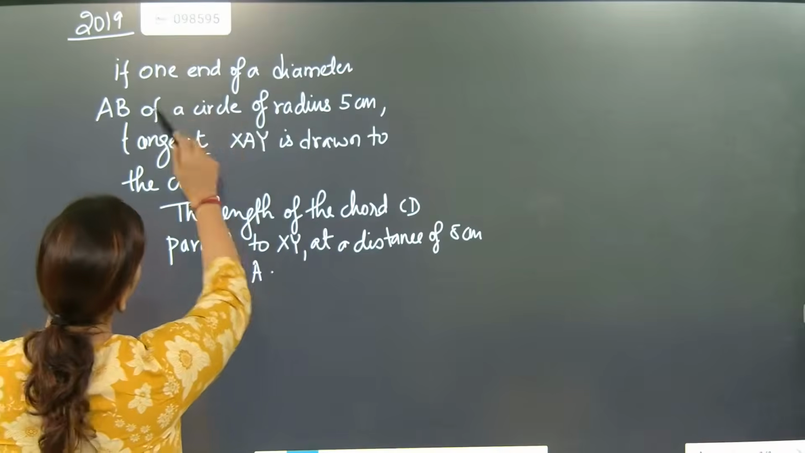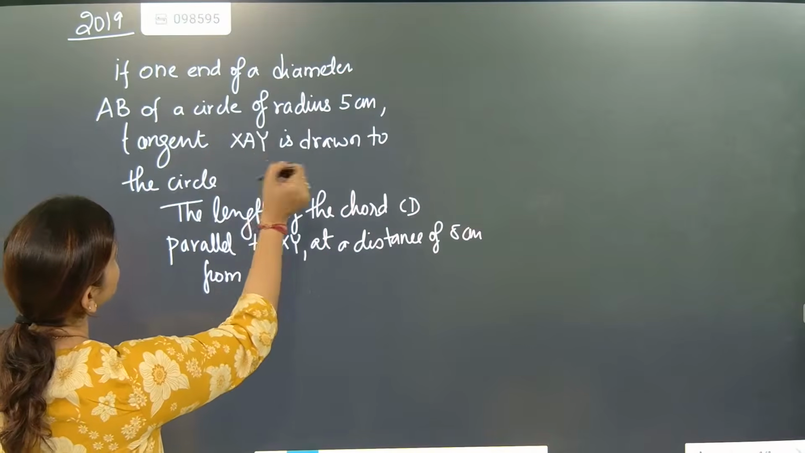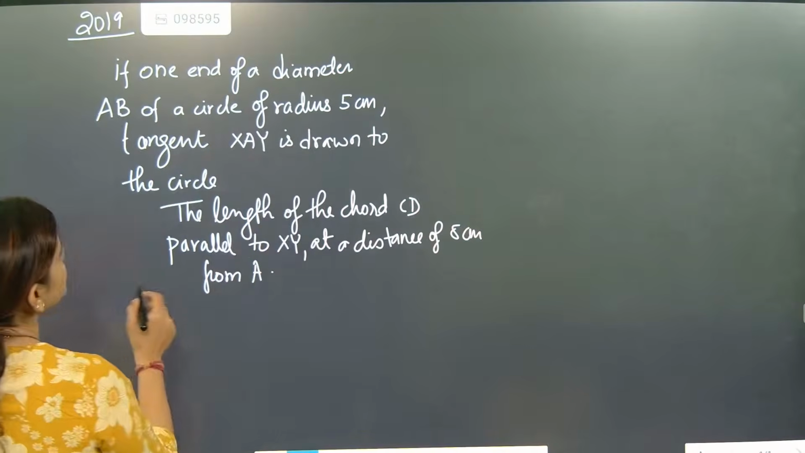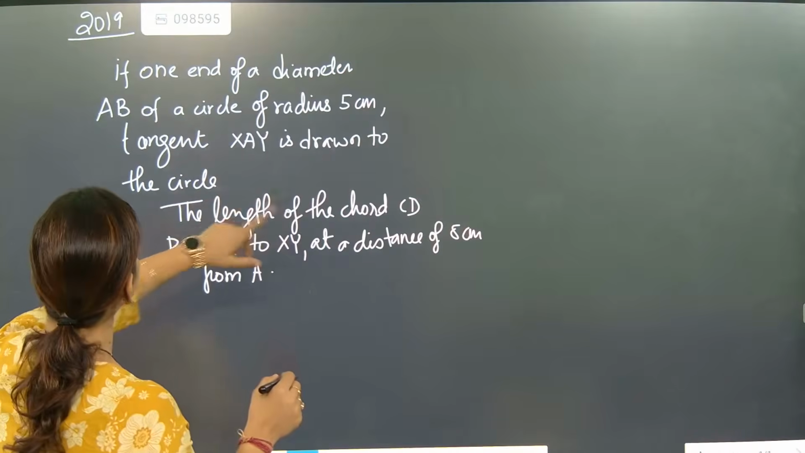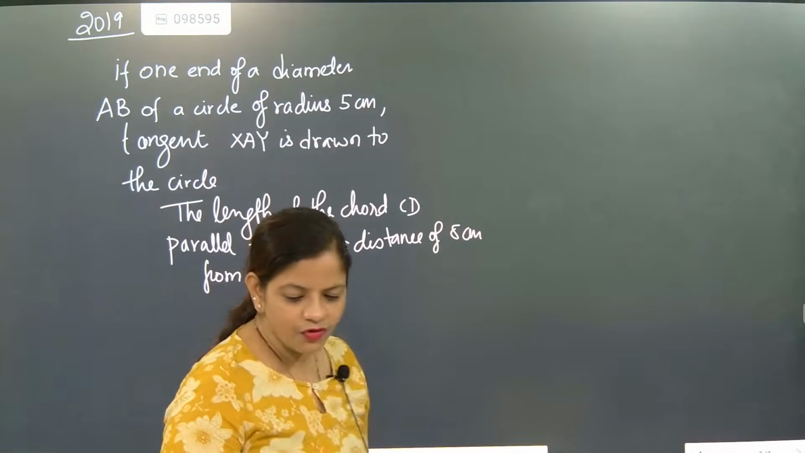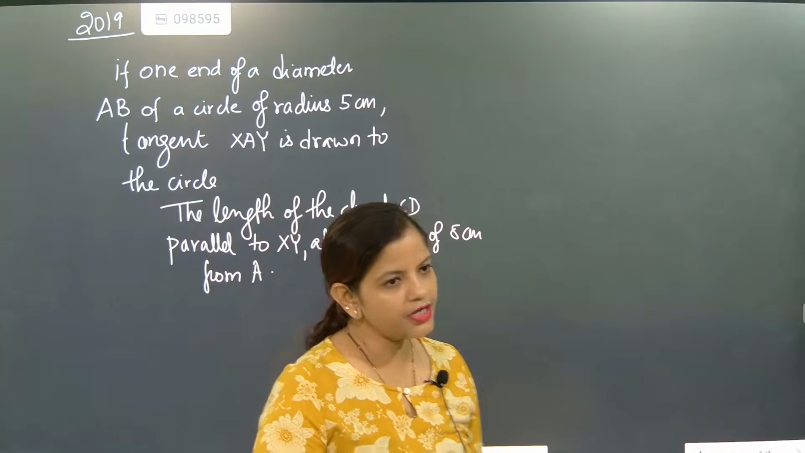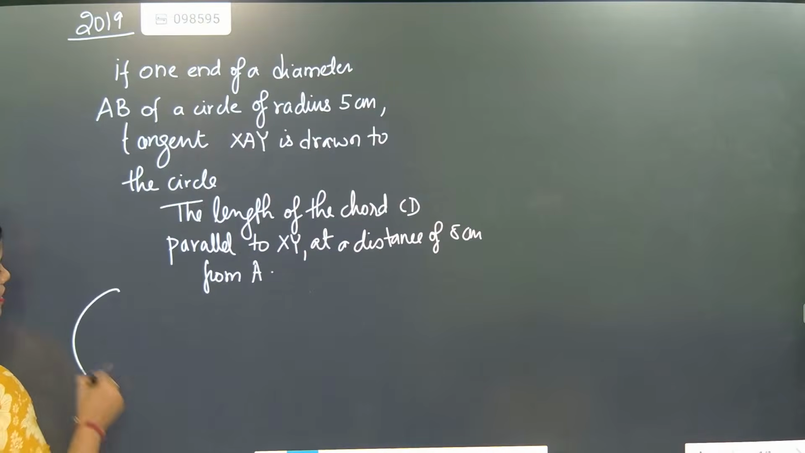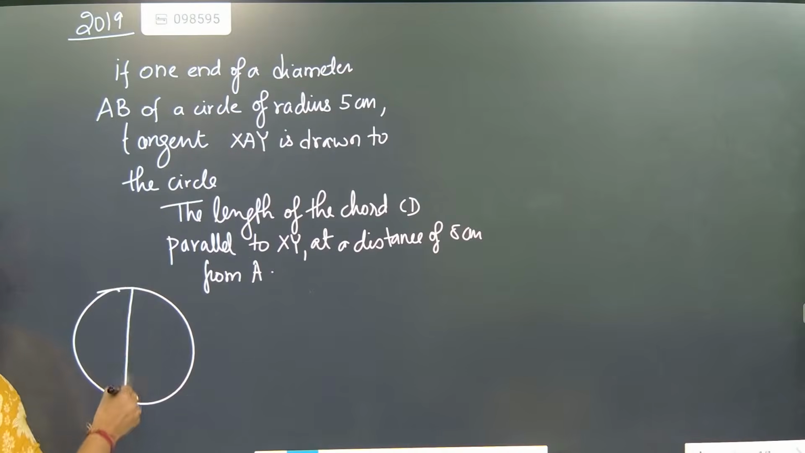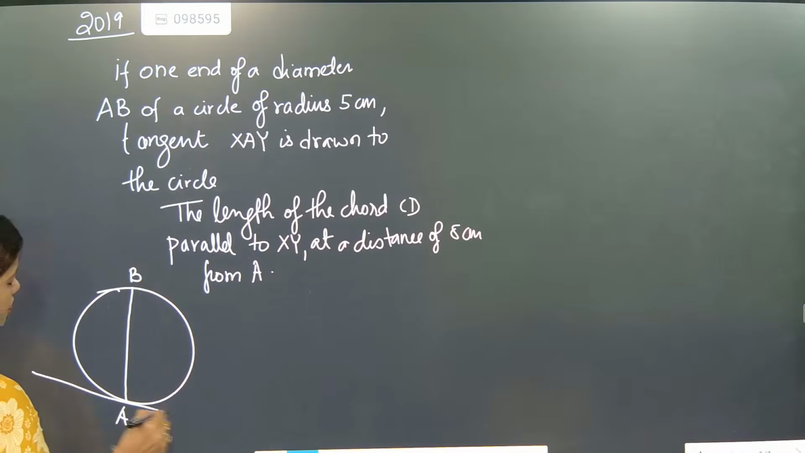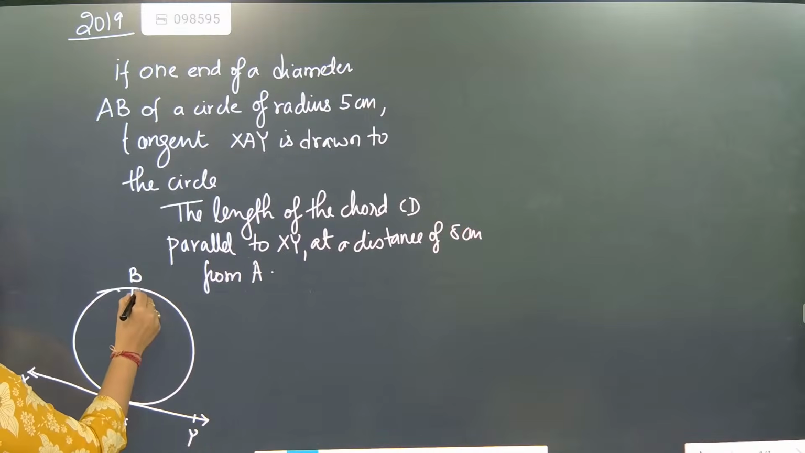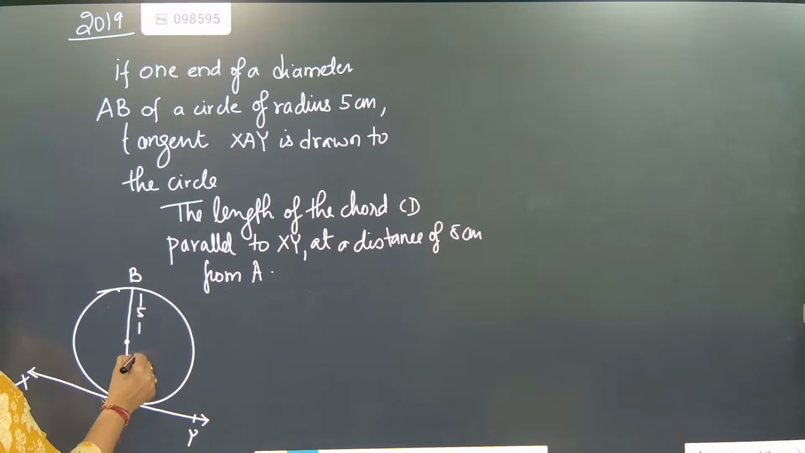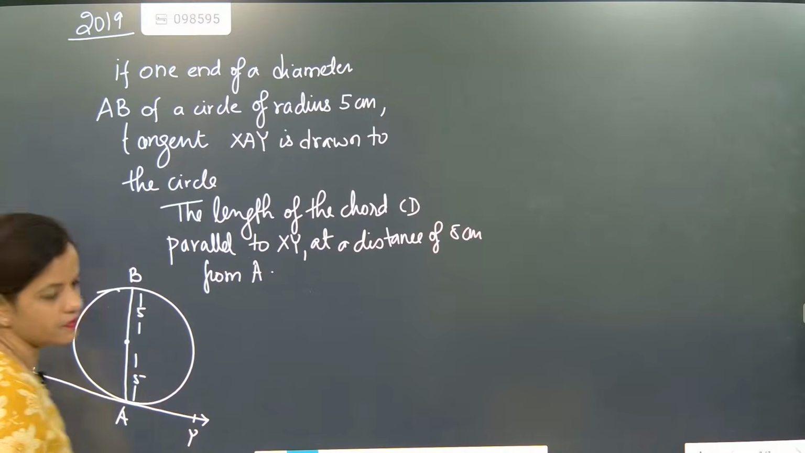If one end of the diameter AB of a circle of radius 5 centimeter, a tangent is drawn to the circle. Understood or not? So from one end, a tangent is drawn. Got it? Here, if we see, this is the circle and this is the diameter. This is B, this is A, and this is the tangent drawn, and that is XAY. Got it? The radius is exactly 5. This is also 5. Understood?